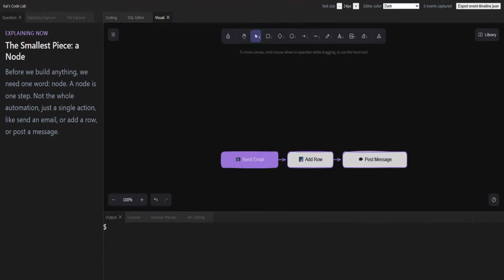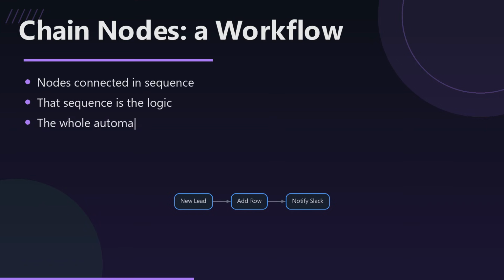Before we build anything, we need one word, node. A node is one step. Not the whole automation, just a single action like send an email or add a row or post a message. Now chain nodes together in order and you get a workflow. The order isn't decoration, it is the logic. New lead, then add row, then notify Slack. That sequence is the entire automation.